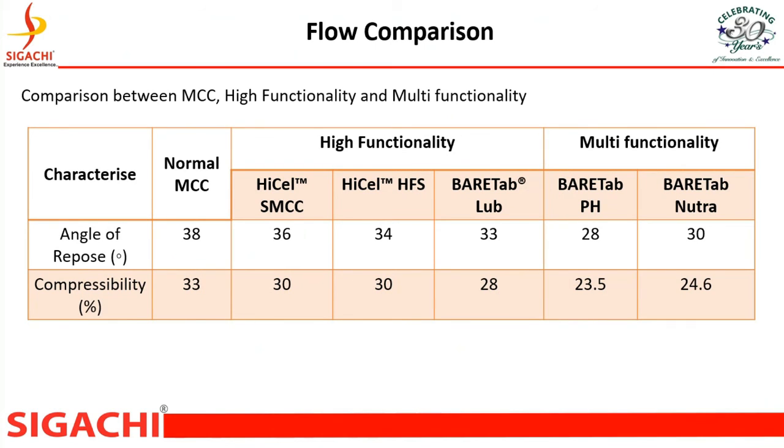Now in the market, individual excipients, high functionality excipients and multifunctionality excipients are available. High functionality excipients are like SMCC, HFS, PHA BLOB. SMCC is a known excipient for the pharmaceutical market because it has superior flowability and it is very helpful for DC formulations. HFS is a combination of MCC, mannitol, and silicon dioxide.